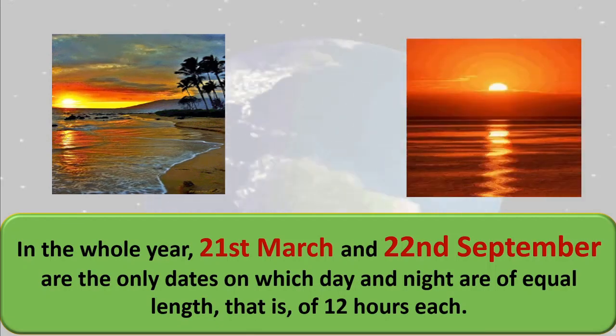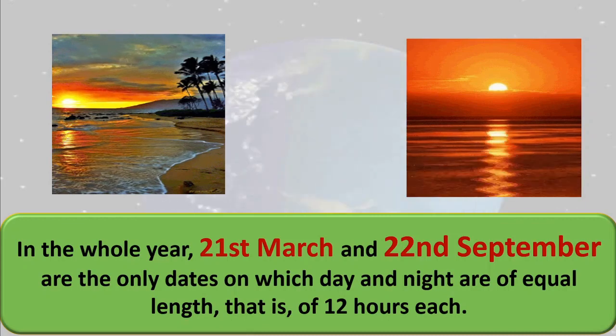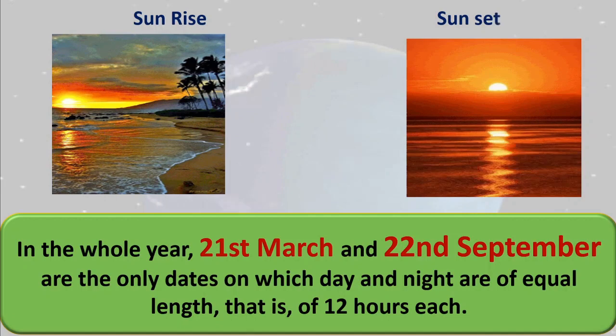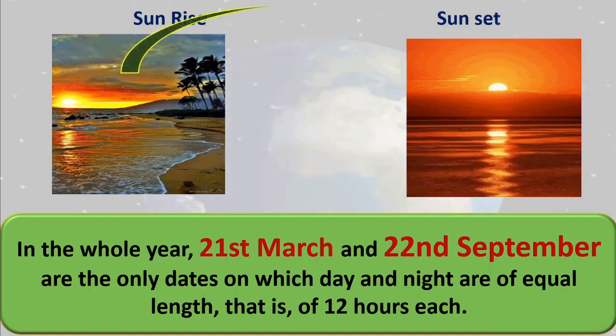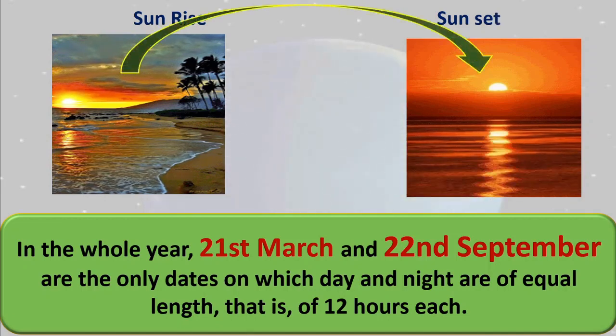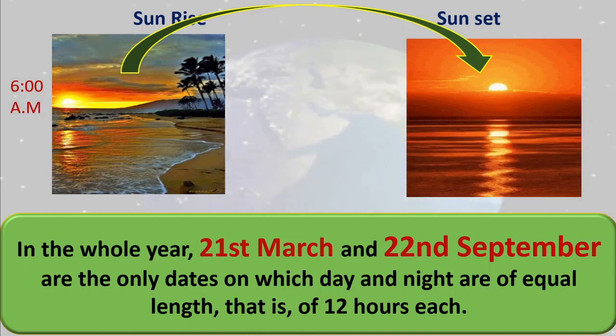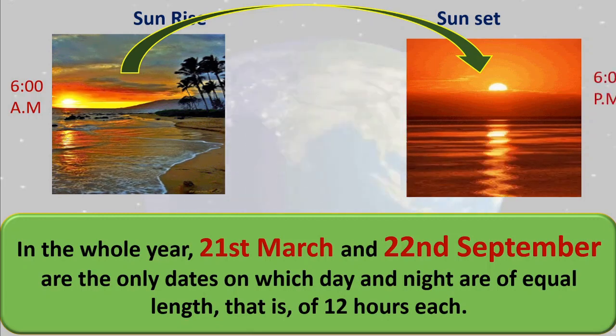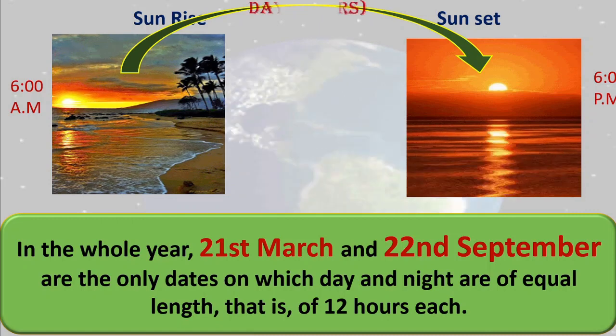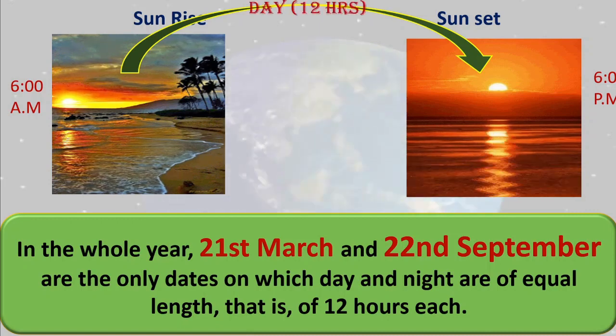On 21st March and on 22nd September, okay, sun rises at 6 a.m. We will assume at 6 a.m. the sun rises and the sun sets at 6 p.m. Means exactly 12 hours daytime we will get. Got this?